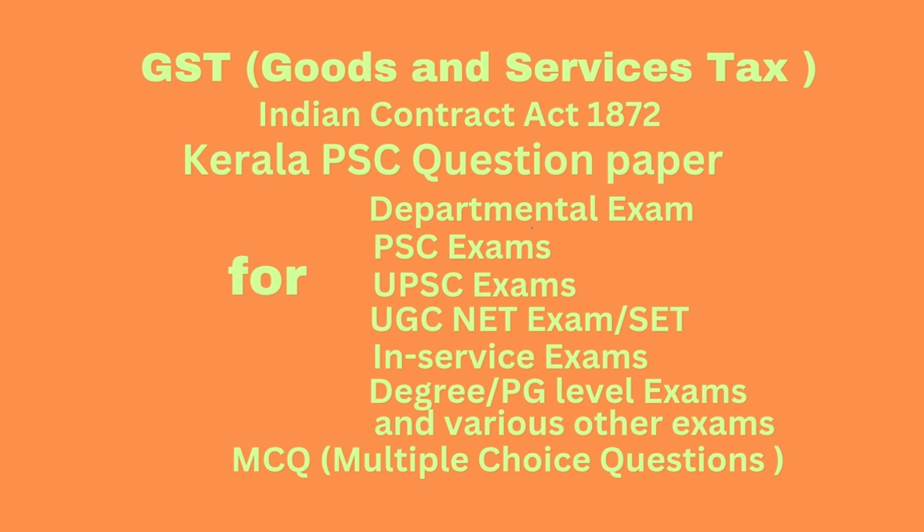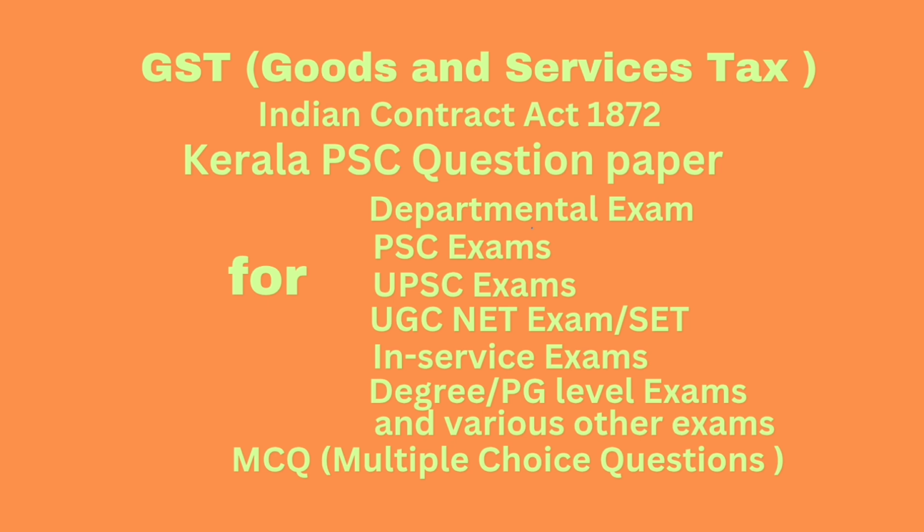Question number 92. In which of the following cases shall a credit note be issued by the registered person who has supplied the goods or services to the recipient? Option A, taxable value or tax charged in the tax invoice is less than the taxable value or tax payable in respect of such supply. Option B, goods supplied are returned by the recipient.